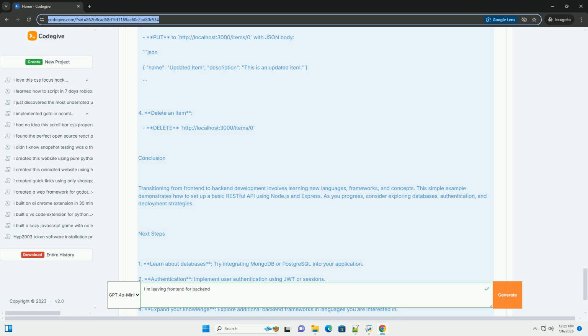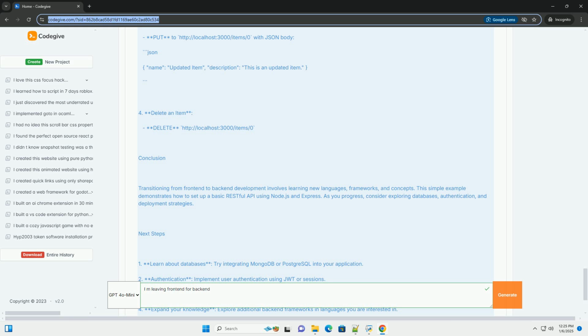Tools and technologies. 1. Programming languages. JavaScript, Node.js: if you're already familiar with JavaScript from the front end, transitioning to backend using Node.js can be seamless. Python: known for its readability and simplicity, popular frameworks include Flask, lightweight, and Django, full-featured. Java: strongly typed and widely used in enterprise solutions.